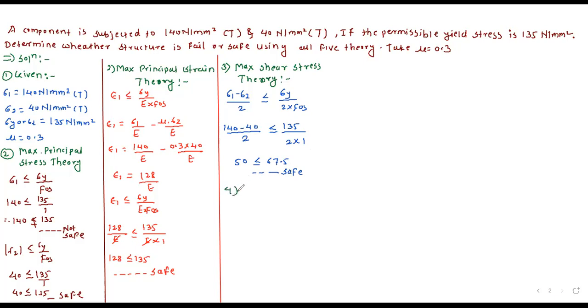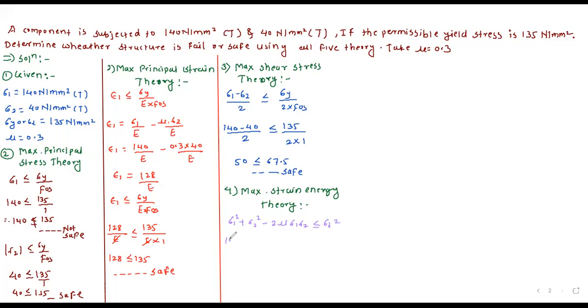Now we will apply the fourth theory. The fourth theory is the maximum strain energy theory. The equation for this theory is sigma 1 square plus sigma 2 square minus 2 mu into sigma 1 into sigma 2 should be less than or equal to sigma y square.